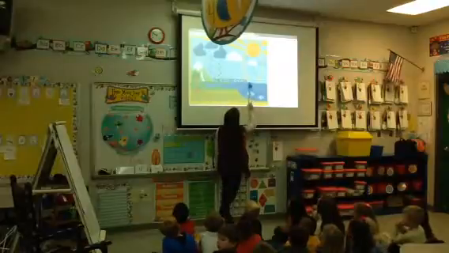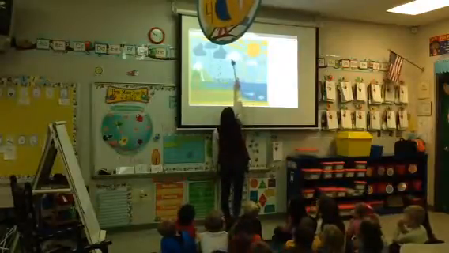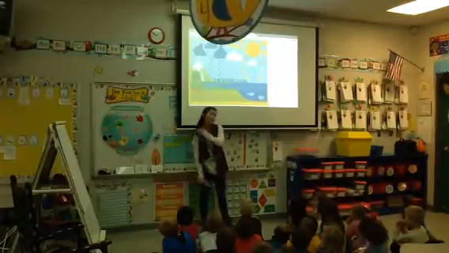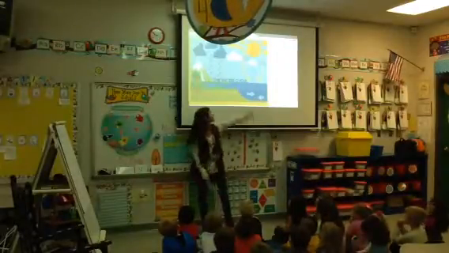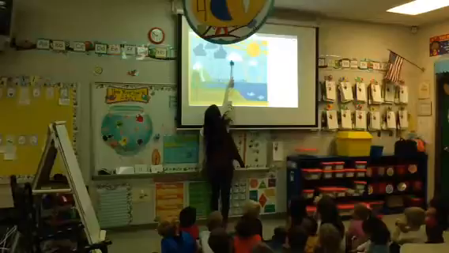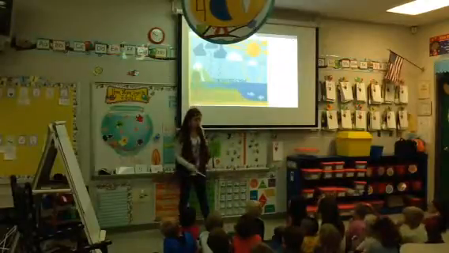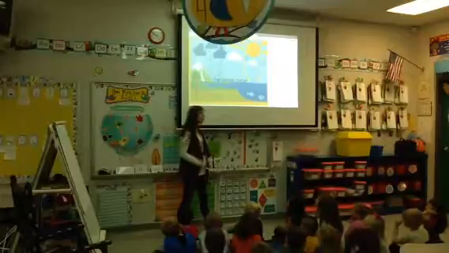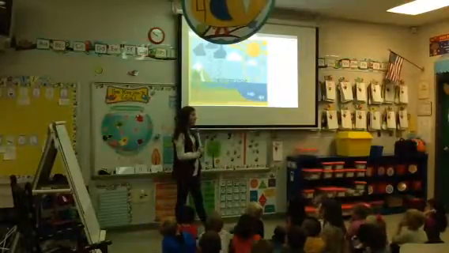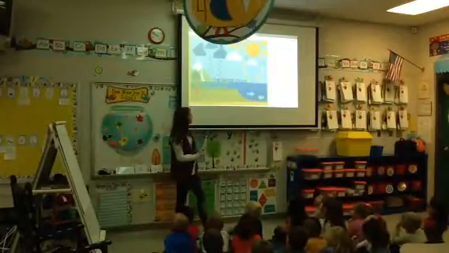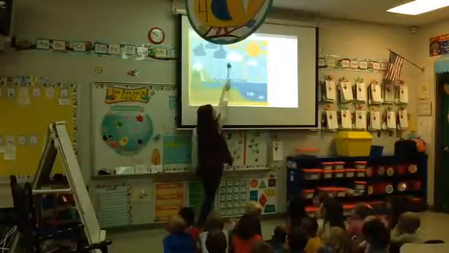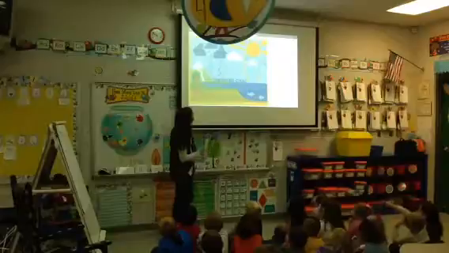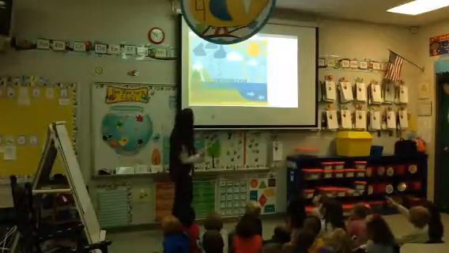Alright, so when the water forms these clouds, it makes these clouds, what's that called? Who remembers? Evaporation. That's this part of it. Up here, this is called condensation. Let's say it together. Condensation. What was the first one? Evaporation. The second one is condensation. Condensation, clouds. That's a good way to remember that.